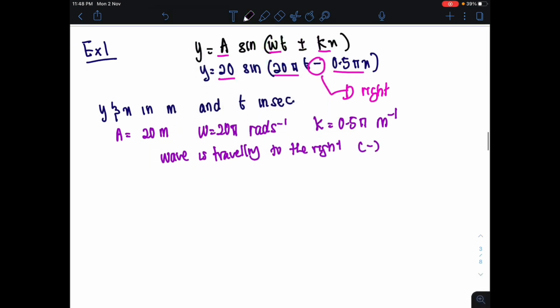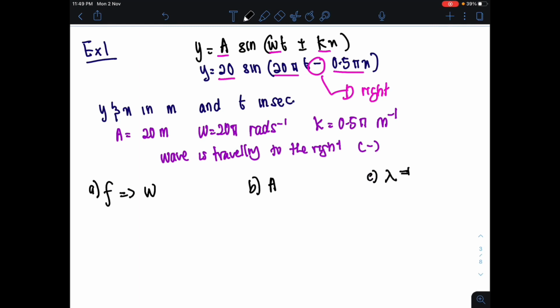Now to answer the questions. The first question asks to find the frequency, and we know frequency can be found using omega, which we have already identified. Question B asks to find the amplitude, which we have also already found by comparison. Question C asks to find lambda, the wavelength. You can find lambda using the equation of k, where k equals 2 pi over lambda.